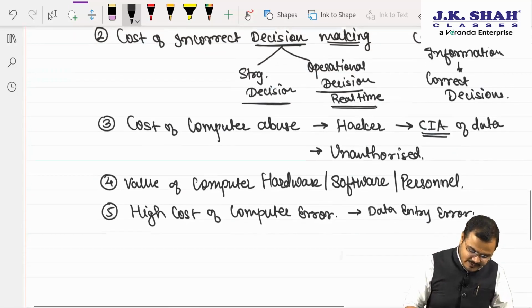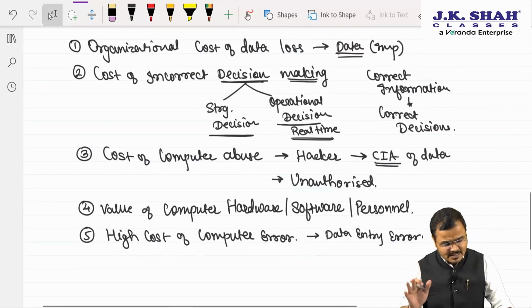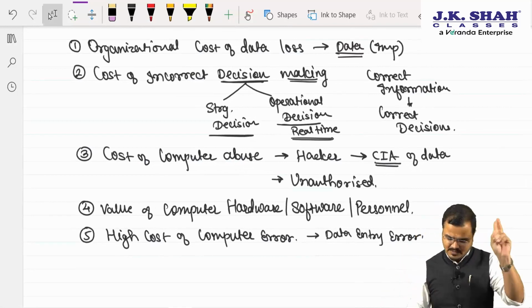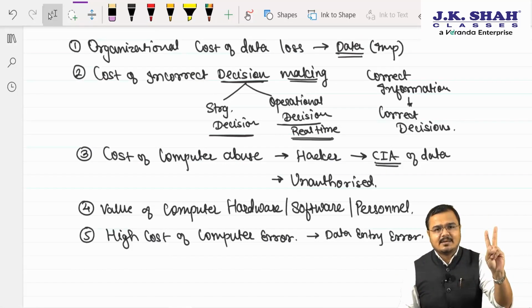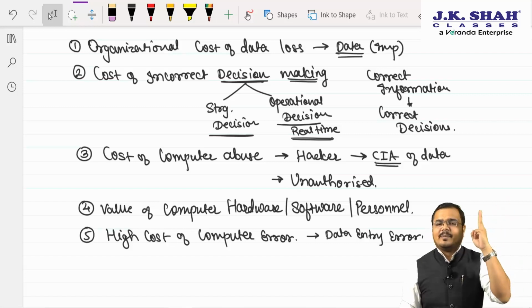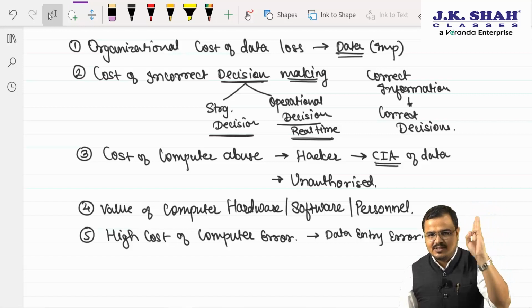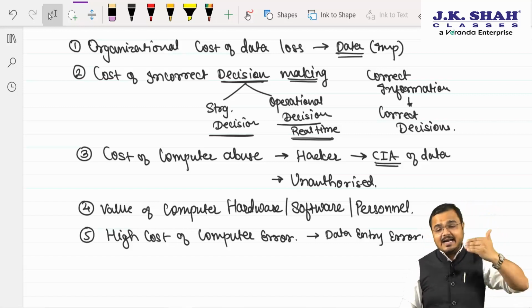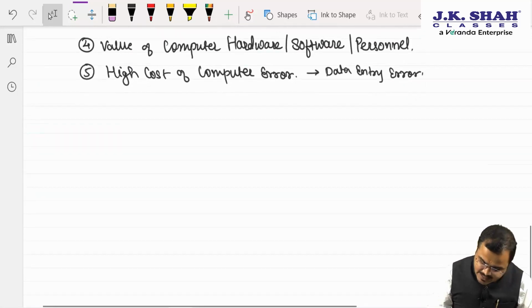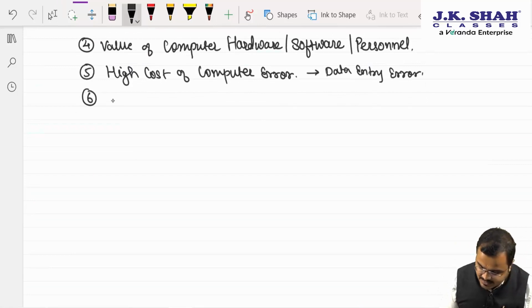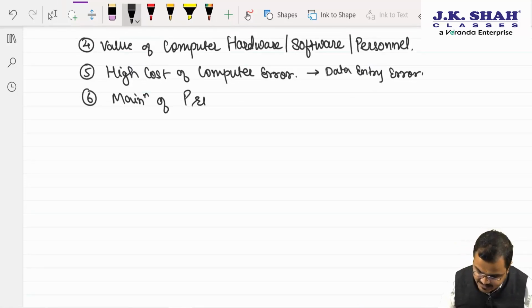So can you please repeat the 5 points, my dear chartered? Sir, organizational cost of data loss. Yes, sir. Cost of incorrect decision making. Yes, sir. Cost of computer abuse. Yes, sir. Value of hardware, software as well as the personnel in the IT department. Yes, sir. High cost of computer errors could be avoided. And last but not the least, chartered, maintenance of privacy.